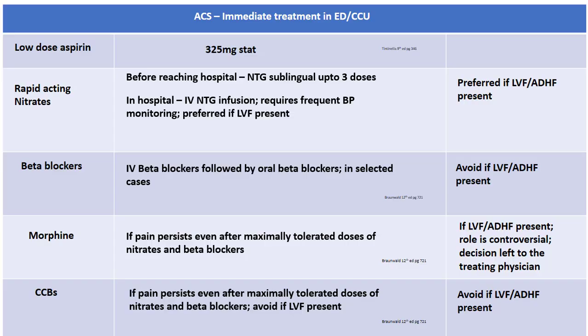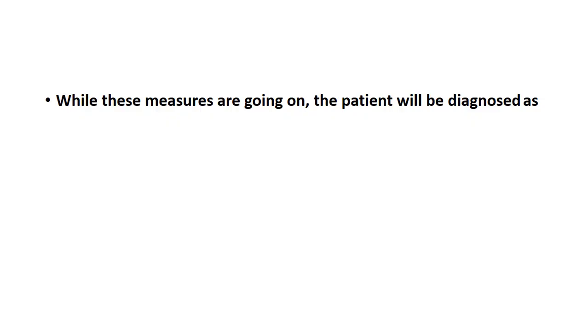Now, in spite of giving these drugs, if the patient is still in pain, many physicians tend to prescribe morphine. The role of morphine in acute coronary syndrome is controversial and the matter is yet to be settled. At present, morphine is widely used in spite of lack of evidence supporting its use in the treatment of acute coronary syndrome. Now, while all this is being done, the diagnosis will be narrowed down to either non-ST elevation MI or ST elevation MI.